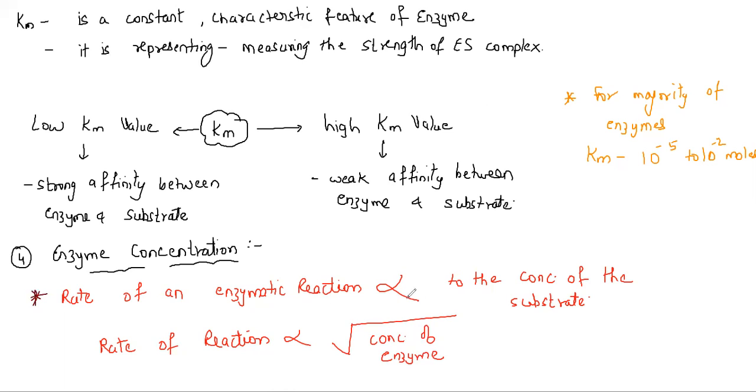First, rate of enzymatic reaction is directly proportional to concentration of substrate. Second, rate of reaction is also directly proportional to the square root of the concentration of enzyme. It means that as the enzyme concentration increases, the rate of reaction increases. This is a very important statement.